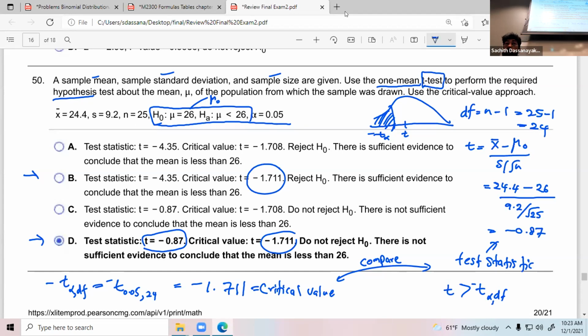Which means you do not reject because it is outside the rejection region. Your test statistic is outside the rejection region, not inside this. It is somewhere here. So do not reject H0. Okay. See, your answer is do not reject H0. Clear? Those are the steps. But as I mentioned, once you find the test statistic and the critical value, most of the time you can find the correct answer.